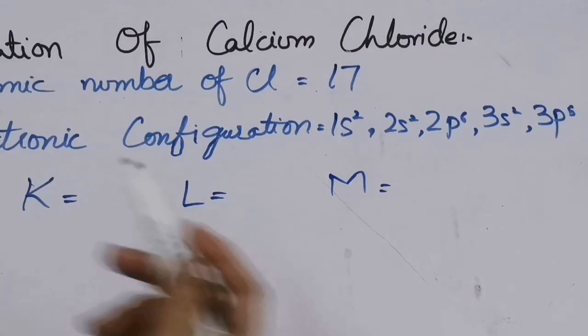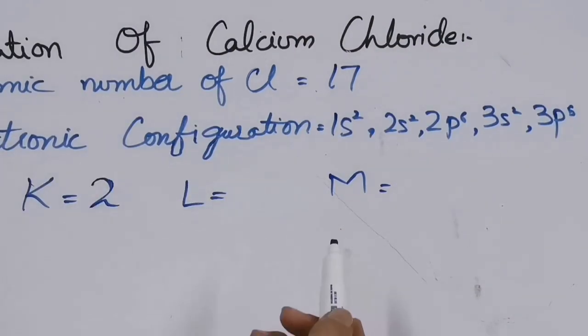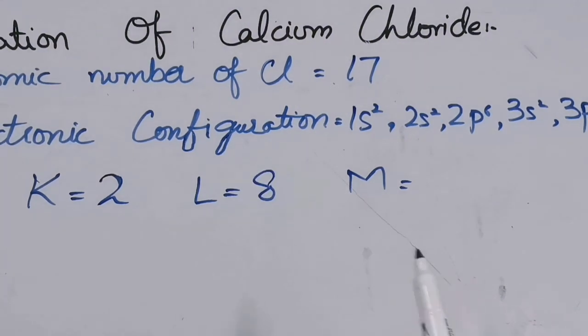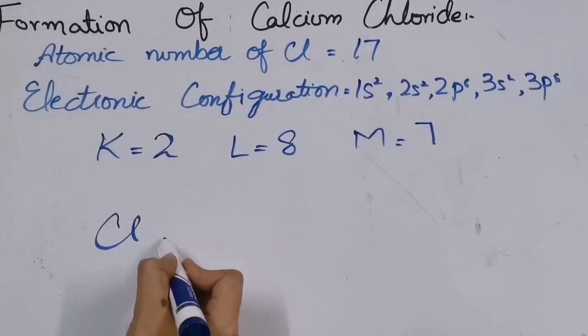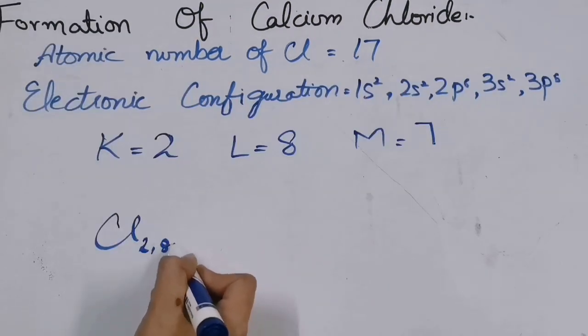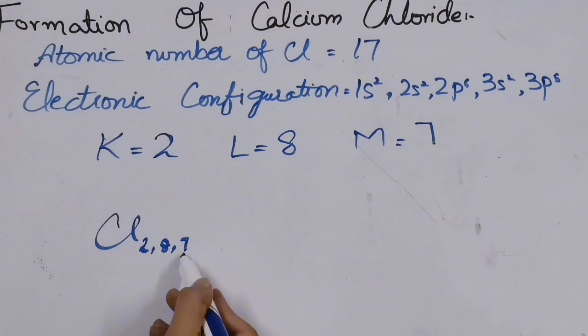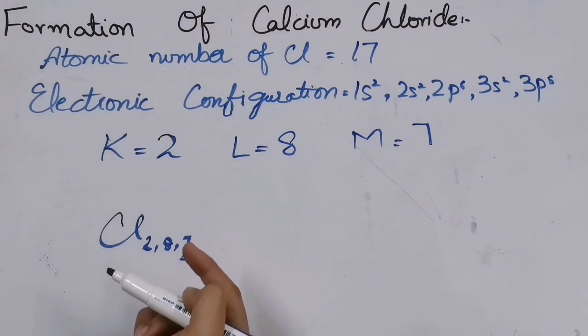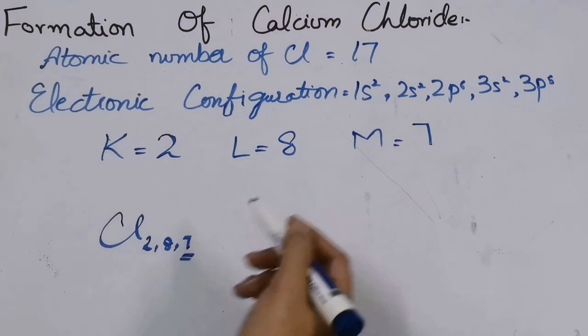The first 2 electrons will be in the K shell. The next 8 will be in the L shell. 7 electrons are left, so these 7 electrons will be present in the M shell. Cl is 2, 8 and 7. Here it is 7. So if this chlorine gains 1 electron, it will attain the noble gas electronic configuration.